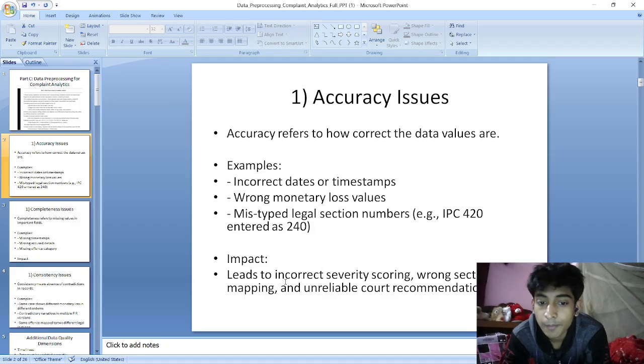So what can be the impact? It could lead to incorrect severity scoring, wrong section mapping, and unreliable code recommendation.